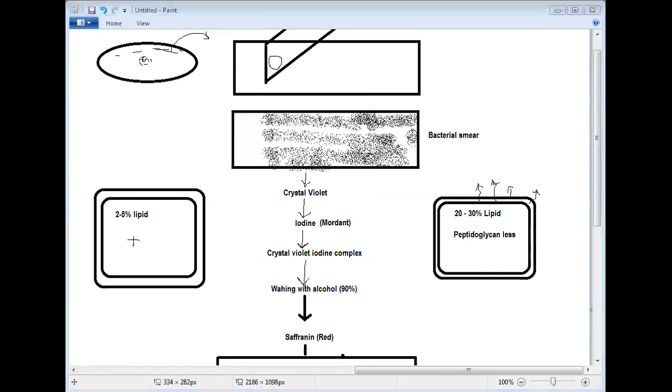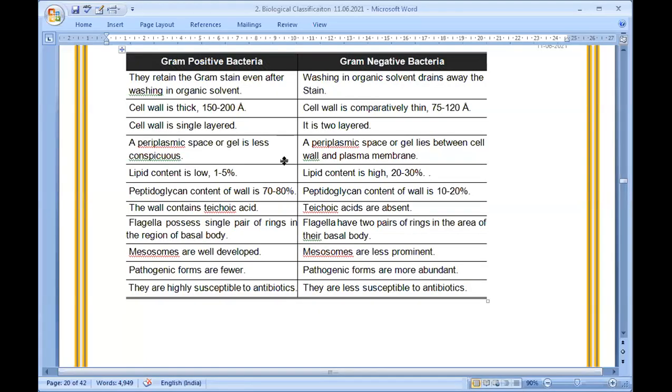Now check it here. The difference between gram positive bacteria and gram negative bacteria. I have made a chart here. The chart is very long, I have only added certain points. Gram positive bacteria retain the gram stain even after washing in organic solvent, and in gram negative they cannot retain it. So gram positive will appear violet, and gram negative will appear red based on the color of the counter stain.